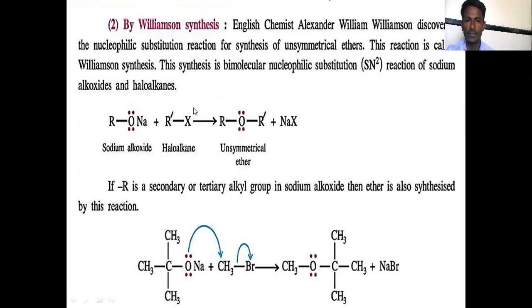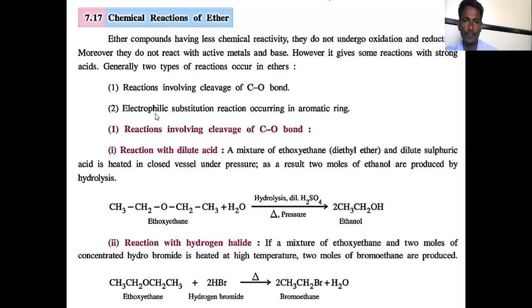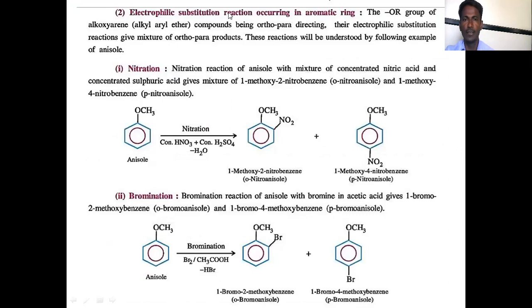Sodium alkoxide is treated with haloalkane. It is converted into the unsymmetrical ether. This is the most important method of preparation. Then chemical reactions of ether: reaction with dilute acid. When it is treated with dilute sulfuric acid, a hydrolysis reaction takes place, and ether gets converted into alcohol. Reaction with hydrogen halide also converts it into bromoethane or haloalkanes. Conversion takes place here.